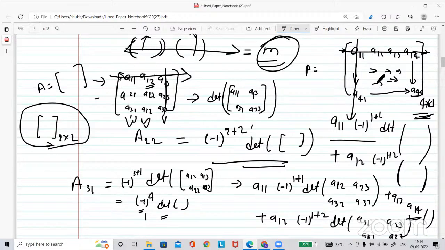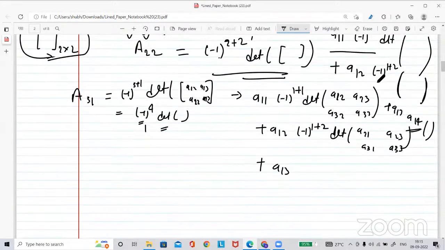Because before, we were getting the determinants by simply giving alternating signs and multiplying with each term of the first row, eliminating the row and column of that particular element, and multiplying the others.